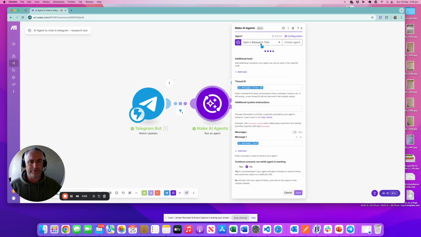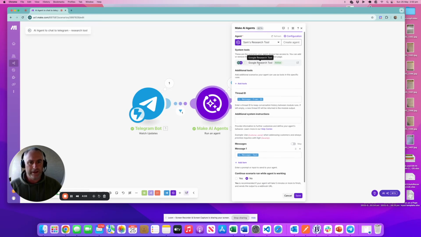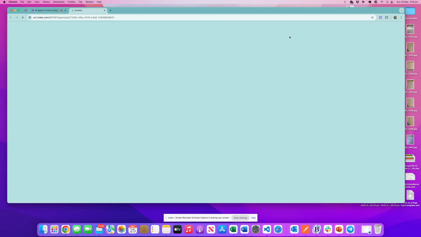We've got Sam's research tool, and it has a system tool here, which is an automation that we'll look into in a minute, but it's just a basic Google research tool. So we'll have a look at the configuration of the agent. We'll just wait for that to load as well. This one I've made very, very simple, just for the exercise.